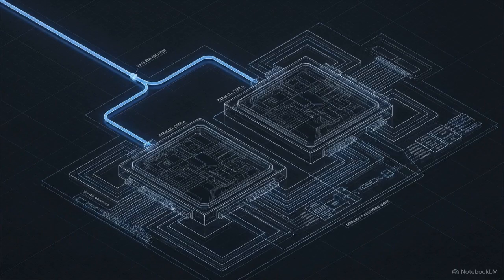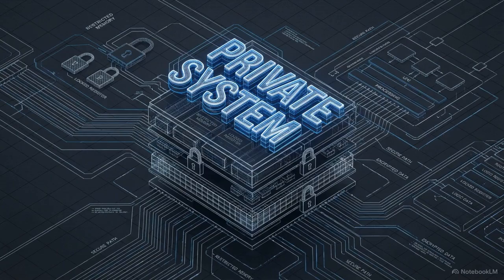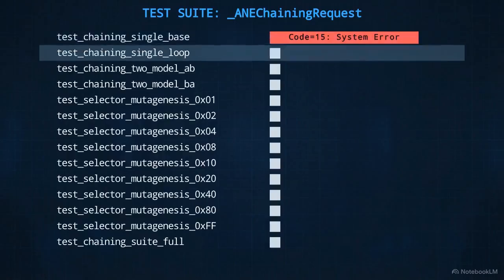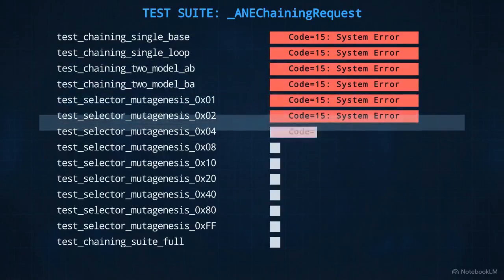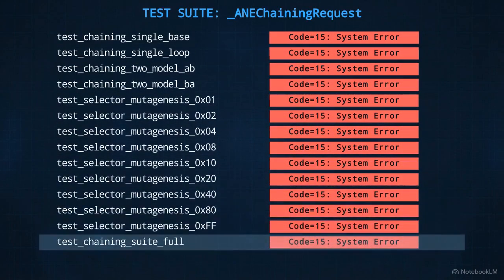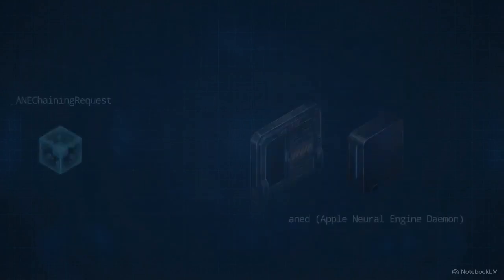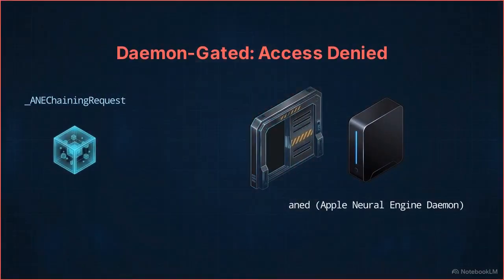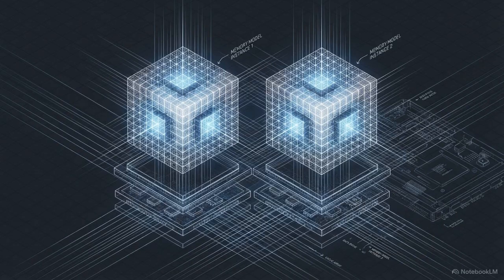Once memory is successfully marshaled, the standard approach to achieve pipelining is to natively link the Neural Engine and GPU tasks using Apple's internal _ANE chaining request API. This chart tracks the execution results of exhaustive testing on that chaining API. We swept through single model configurations, 2 model sequences, and applied selector 8 mutagenesis to test alternative execution paths. Every single path returns a hard code 15 error. The native chaining API is heavily daemon-gated and completely dead for any third-party implementation. It cannot be used. The required fallback is a manual zero-copy solution.